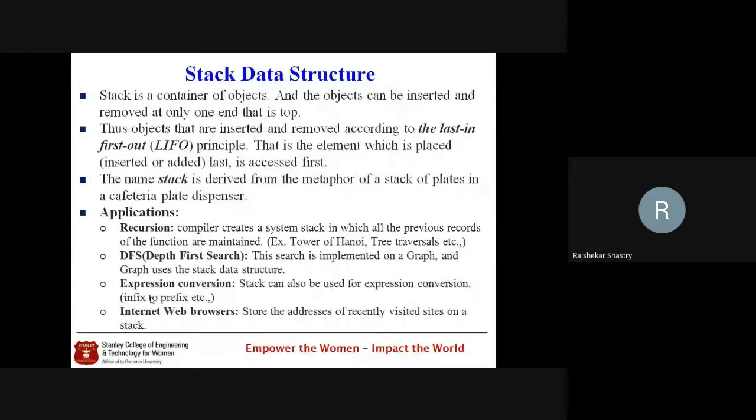And coming to the applications, we are interested in applications. These are the algorithms or applications where we commonly use the data structure called stack. One of them is recursion. To implement recursive algorithms, the best way is to go for stacks. Tower of Hanoi can be easily implemented using recursion. Since we are using recursion, it's better you use the stack as a data structure.